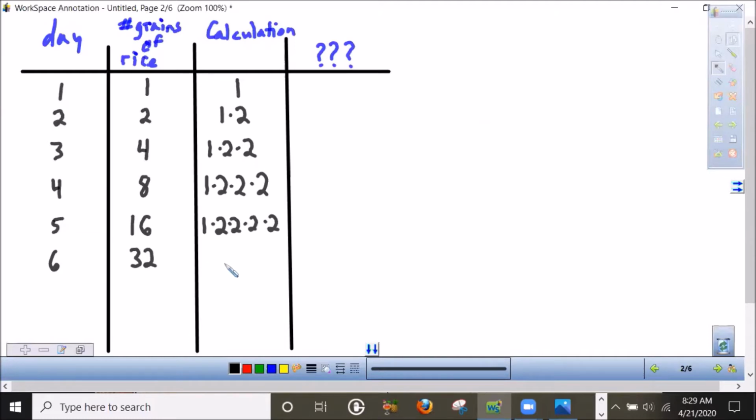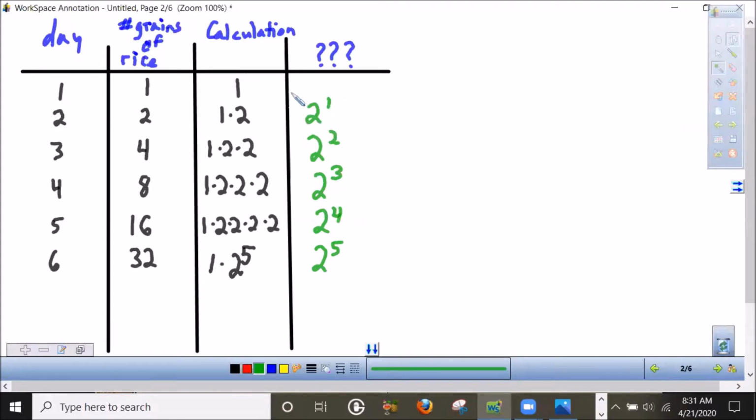Now, I'm not going to be able to go very much farther writing these expressions this way. I'm going to run out of room here in this column. So is there a shorter way to write 1 times 2 times 2 times 2 times 2 times another 2? Well, sure there is. That's 1 times, and repeated multiplication, remember, can be written with an exponent. So these 4 factors of 2 multiplied times another 2 is actually the same as 2 to the 5th. And so we could really write each of these expressions as just a power of 2. This is 2 to the 5th, 2 to the 4th power, 2 to the 3rd, 2 to the 2nd power, 2 to the 1st power.